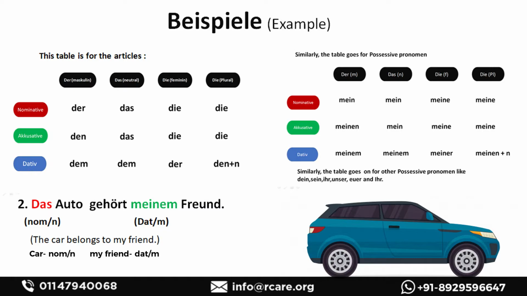And why is friend here in dative case? We have only one object here, but whenever there is just one object in a sentence, either you can simply use PDTA rule, like person will be dative, thing will be accusative, or the best and surest way is to focus on the verb.